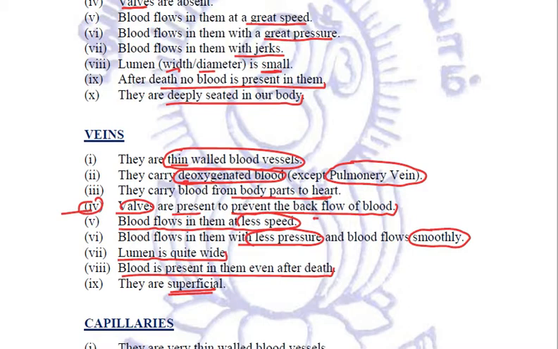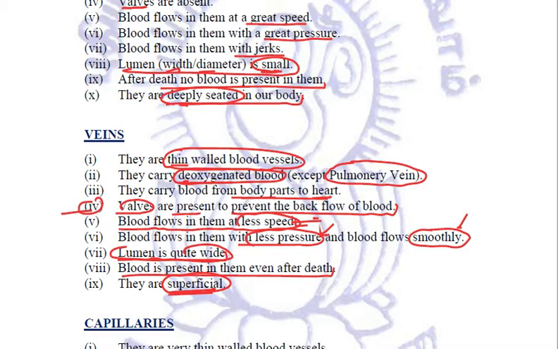But in veins, it flows with less speed, less pressure, and smoothly. The lumen of arteries is quite small, whereas in veins it is quite wide. Arteries are deeply seated in the body, veins are superficial. And after death of a person, blood is not present in arteries, but it is present in veins.